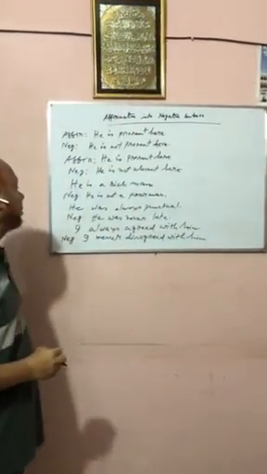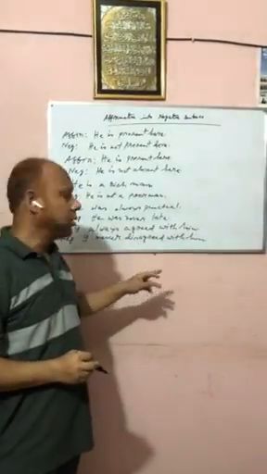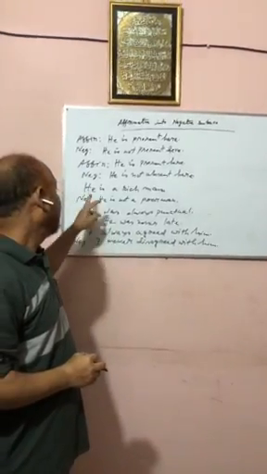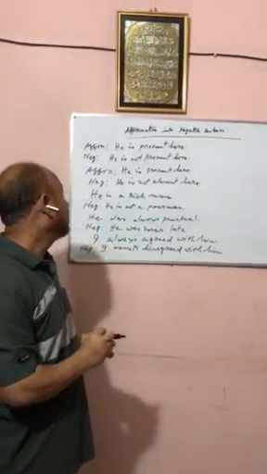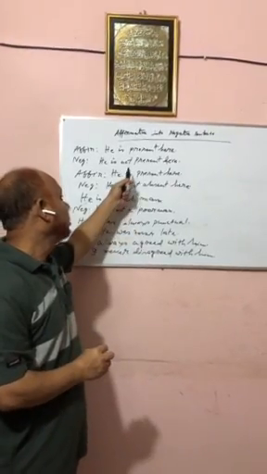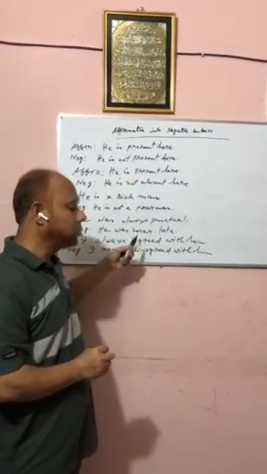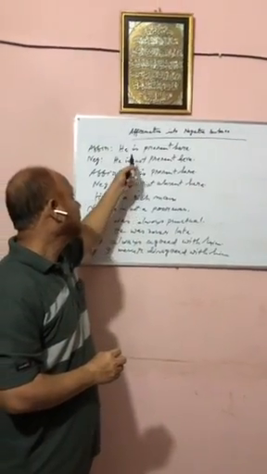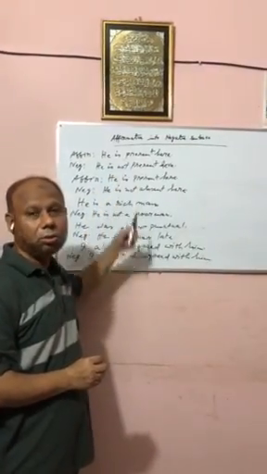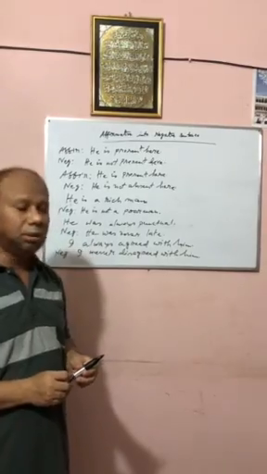In this way, we can change an affirmative sentence into negative without changing meaning. When the meaning is not changed, it is called transposition of sentences, but when the meaning is changed, it is called conversion of sentences.